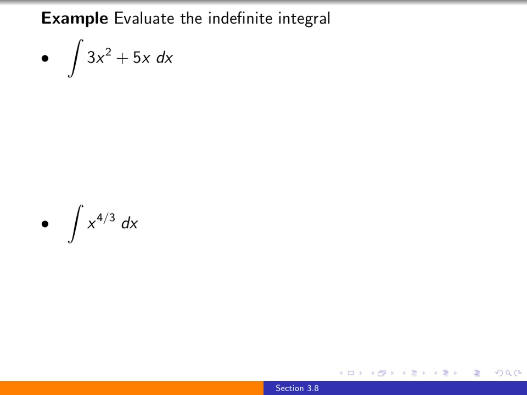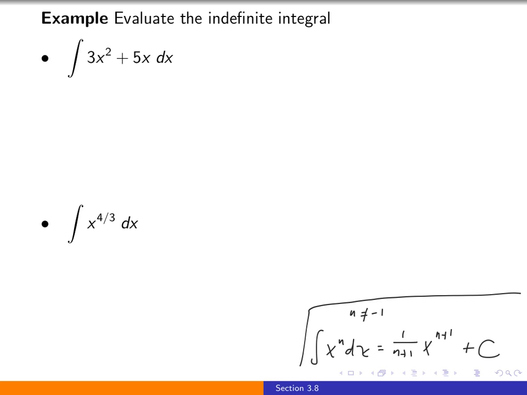So let's evaluate a few basic examples, and here we're going to really focus on using the opposite of this power rule. So let me remind you that we saw that the indefinite integral of x to the n, as long as n is not equal to minus 1, is 1 over n plus 1, x to the n plus 1, plus c. So in this first example, what we would like to do is use the properties that we saw.